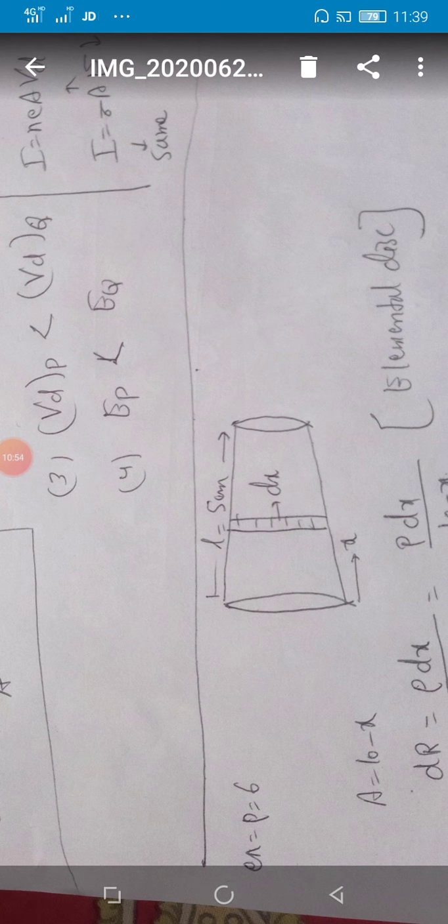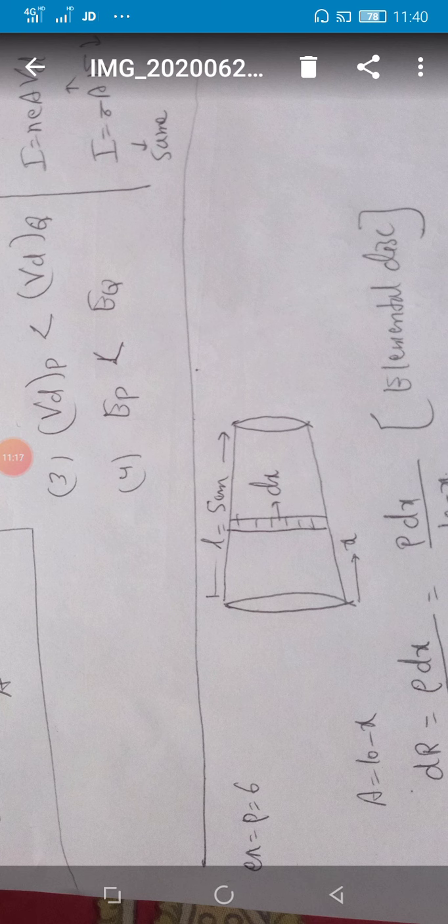This is again a particular substance having the shape as shown. It is not cylindrical. I have written the data: L is equal to 5 meter, rho is equal to 6 resistivity, and A is equal to 10 minus x. Now student, as you know, here we cannot apply the direct formula R = rho L by A. I have to find out the resistance.